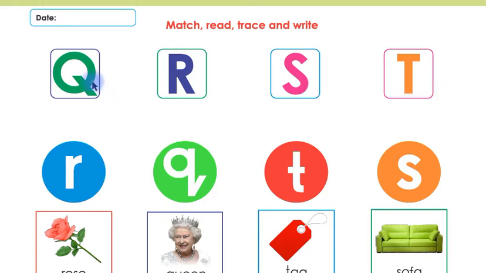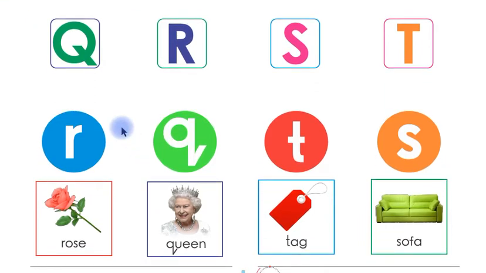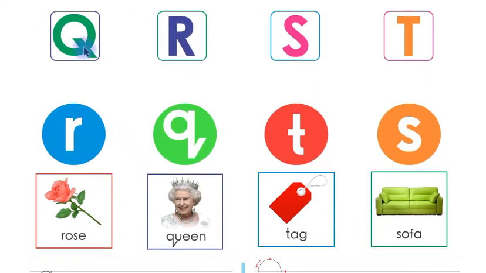Okay, children, now look at this. This is letter Q in capital shape and this is letter Q in small shape. Children, you have to match this letter Q in capital shape with this letter Q in small shape with a straight line. Likewise, you will match all the letters in capital shape with its small shapes.